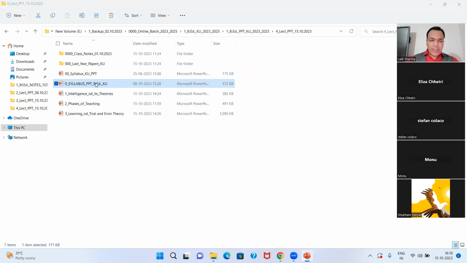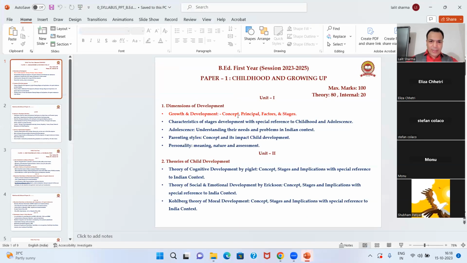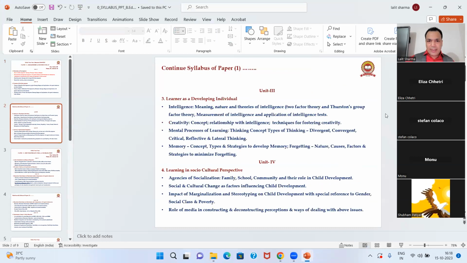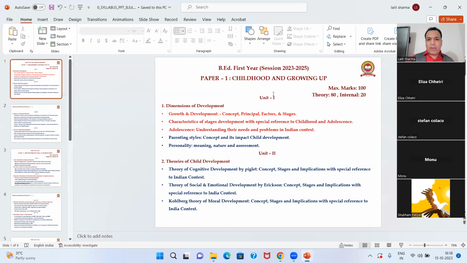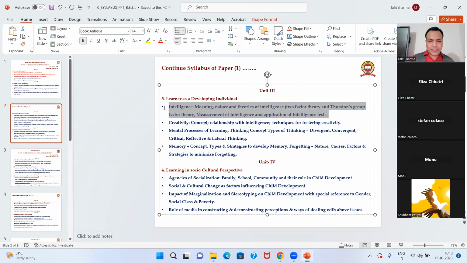Whatever we discuss every Sunday, we will color red. This has finished. For example, growth and development we have covered, right, guys? And adolescents also we have covered. And now you can see unit 3 of paper 1, childhood and growing up. So today we are discussing this one.